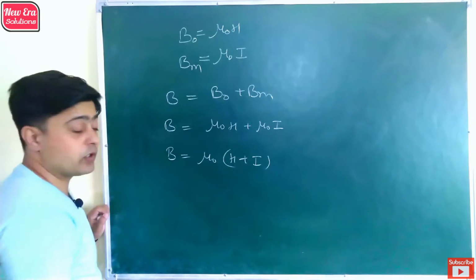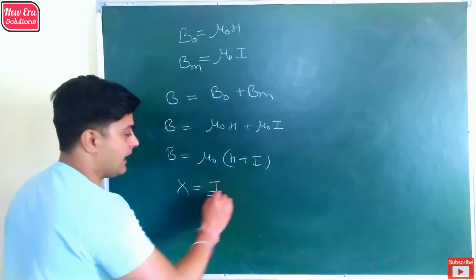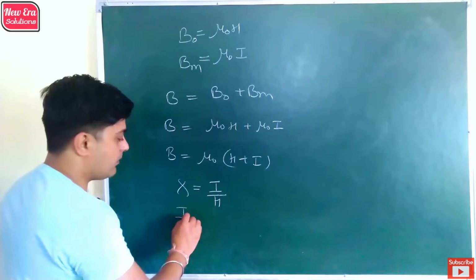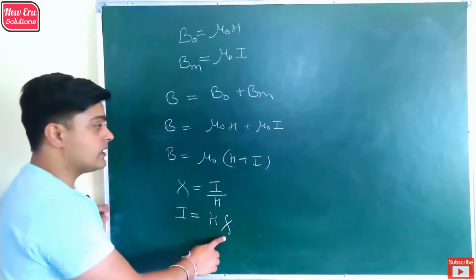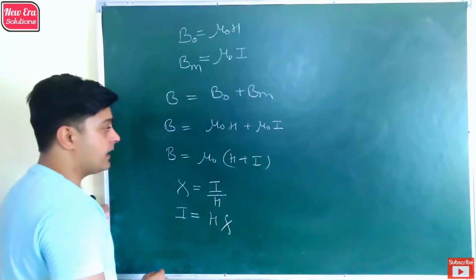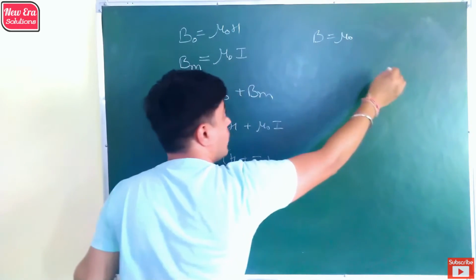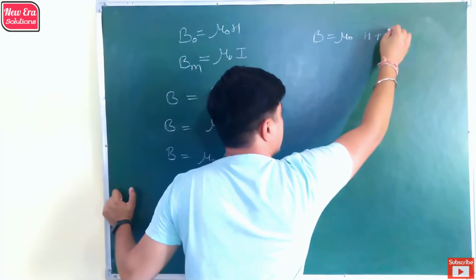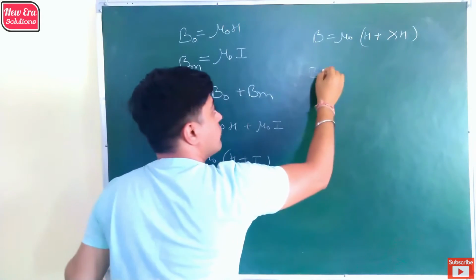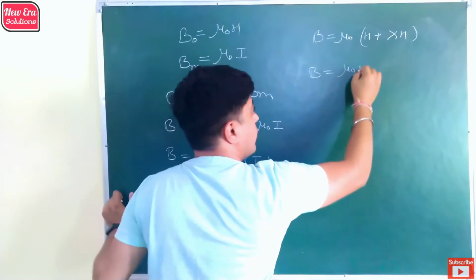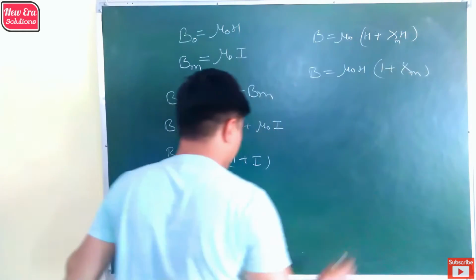Now from the definition of susceptibility, we know that susceptibility is I by H. So I can be written as H into Xi, where Xi is the symbol of susceptibility. By putting the value of I in the above equation, we get B is equal to mu naught H plus mu naught Xi H. By taking H common, we have B is equal to mu naught H into 1 plus Xi M, M for magnetic.